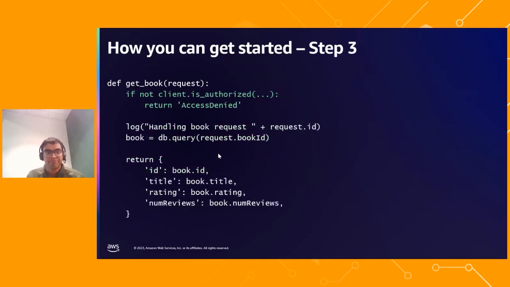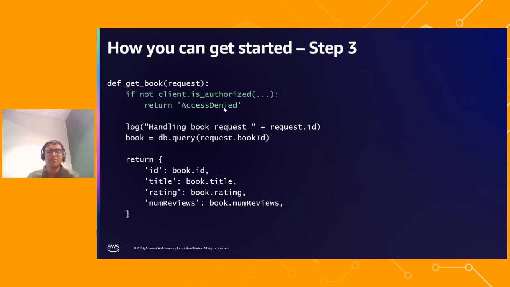Third, you keep adding policies and making adjustments so that the two match. And when you see that they match all the time, you're ready to take step 3, which is to enforce these permissions using Amazon Verified Permissions. And so you write this code where if it's not authorized, just return access denied.